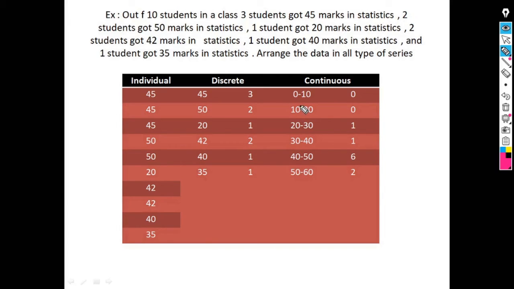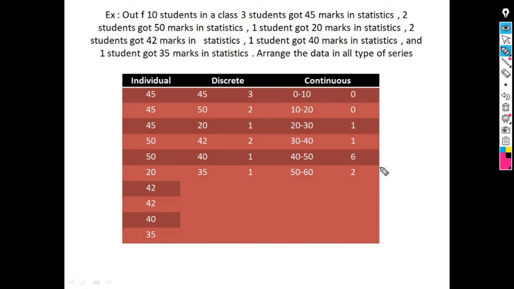In the first class interval, 0 to 10, we write its frequency as 0 because no student got marks between 0 to 10. Similarly for 10 to 20. In 20 to 30, one student got 20 marks, so we write 1 as its frequency and so on. In this way, we can divide the data into 3 types of series, that is individual series, discrete series and